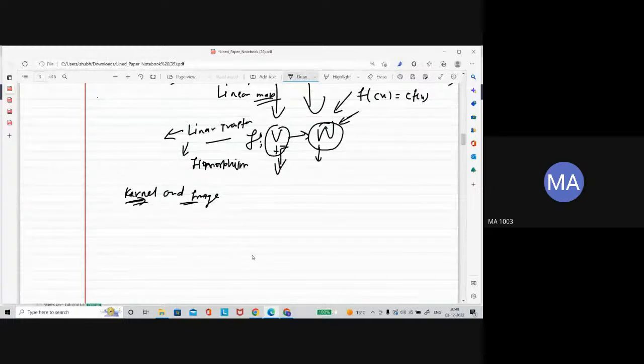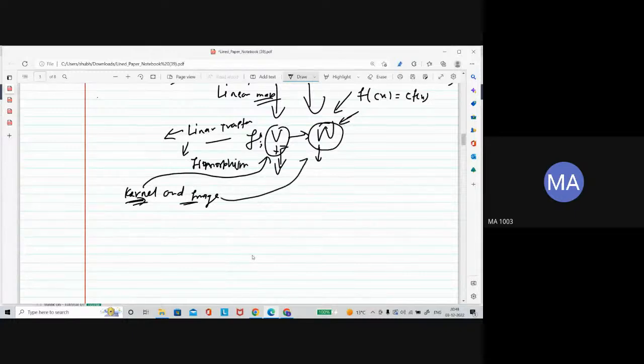Let me tell you that the kernel and image are subspaces. Kernel is a subspace of the domain, and image is a subspace of the codomain. If your linear transformation is one-one, then the kernel subspace has dimension 0. So I will tell you that, let me finish that.